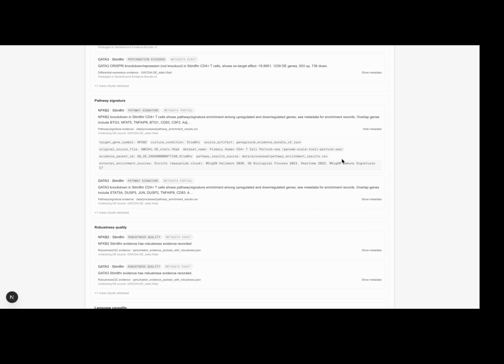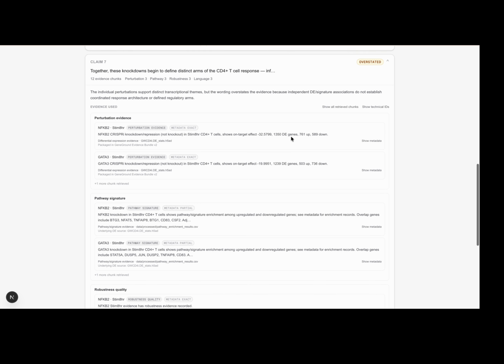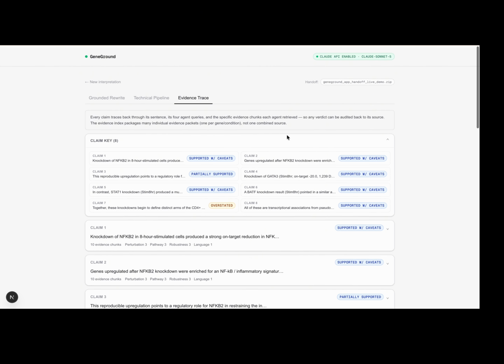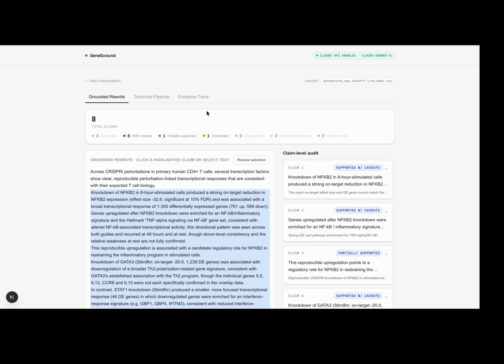So overall, with the development of Claude Science and other AI tools to expedite omics analysis, GeneGround's goal is to make that AI-assisted science more transparent.